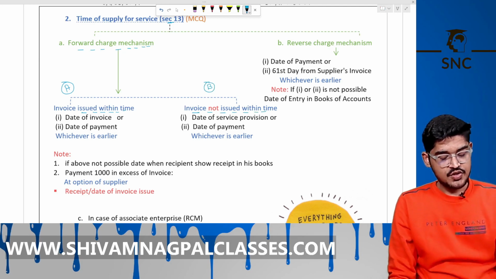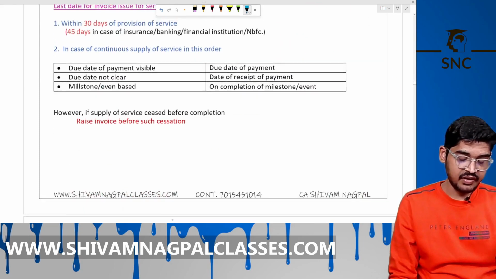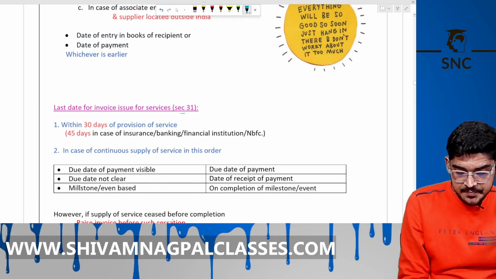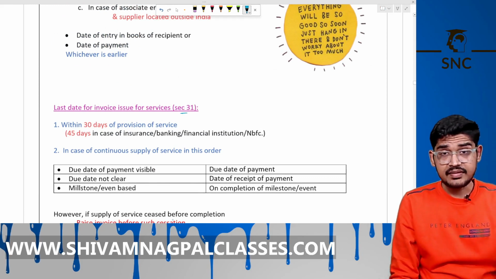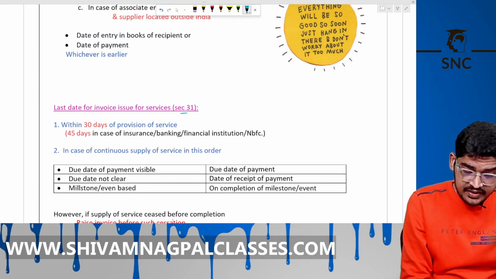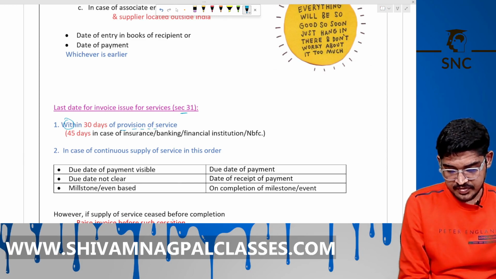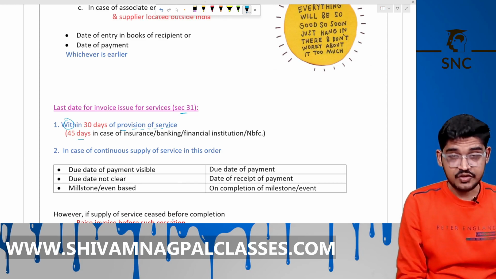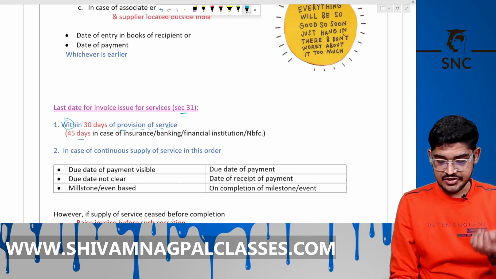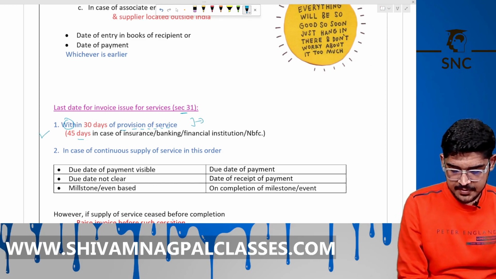Okay, so the last date for issue of invoice for services is given under section 31. The last date to issue the invoice in case of services is within 30 days of provision of services. This is the last date. It is 45 days in case of insurance, banking, financial institutions and NBFC. Okay, this is for normal supply.